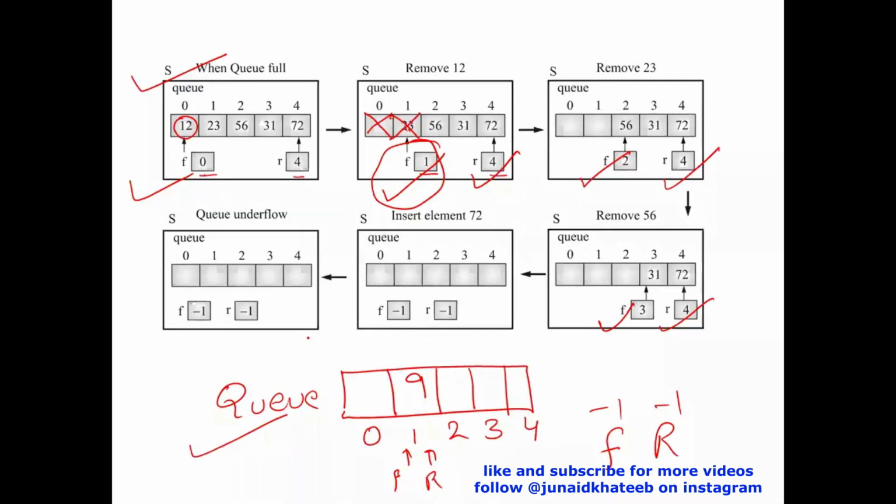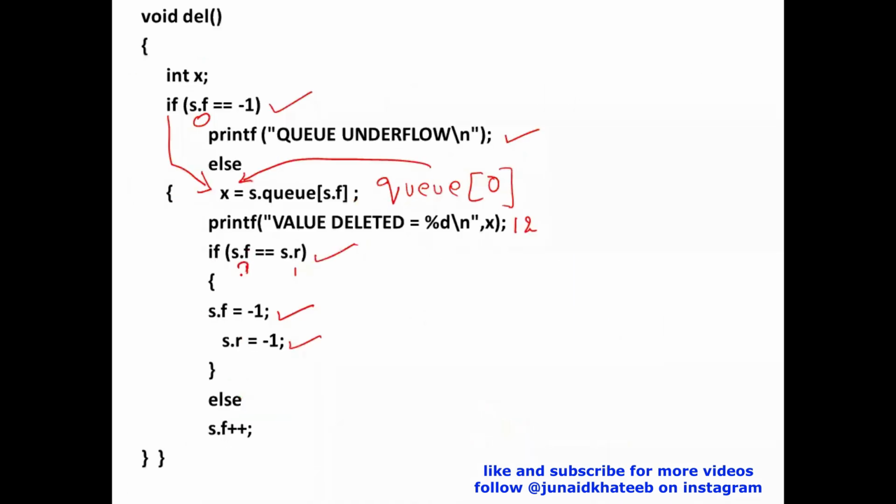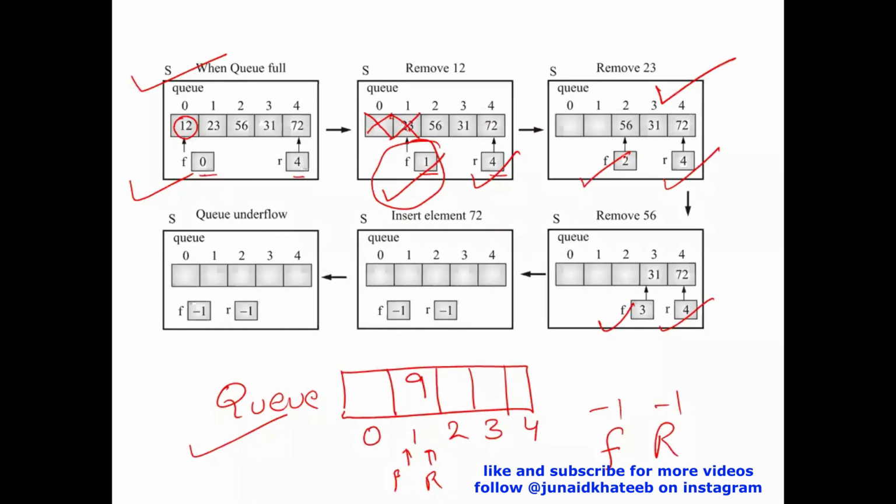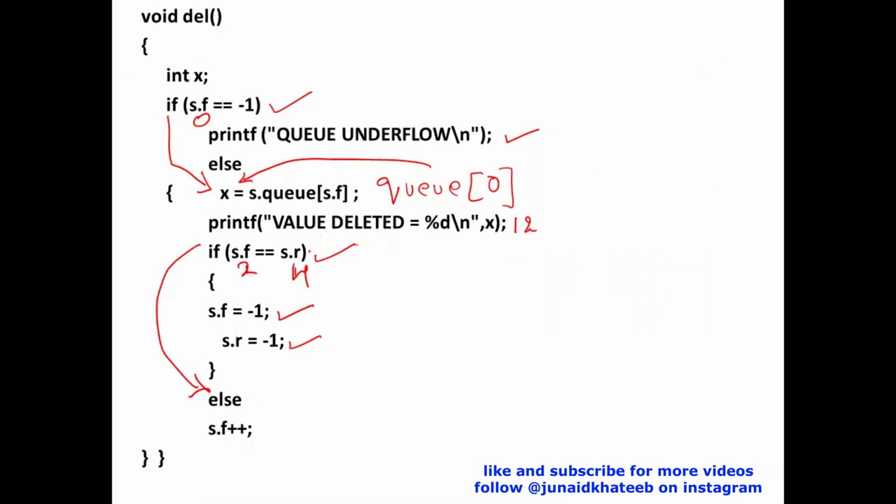But suppose it was this case, where front is 2 and rear is 4. So 2 is equal to 4 is false. If this is false, I'll come over here and just increment the front pointer. So if front was 2, the front will now become 3. This value is now gone. So please remember this exception. This condition will be true only while deleting the only, the single, or the last value remaining in the queue. So that is your delete operation.